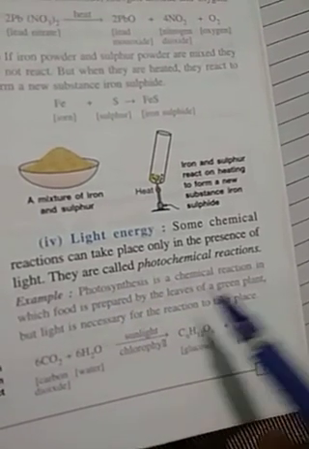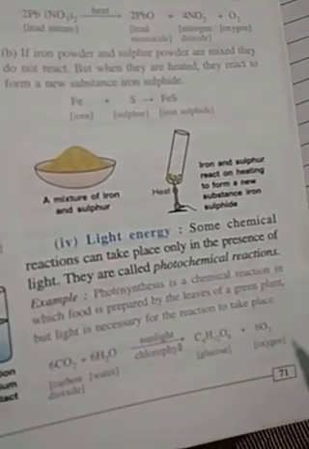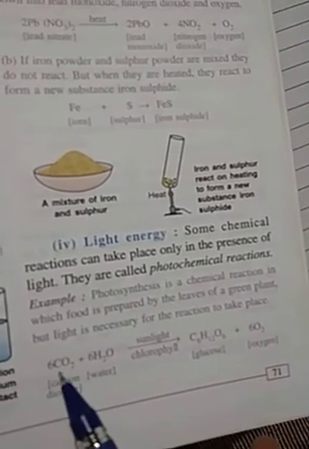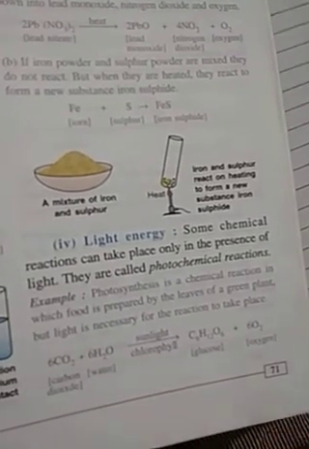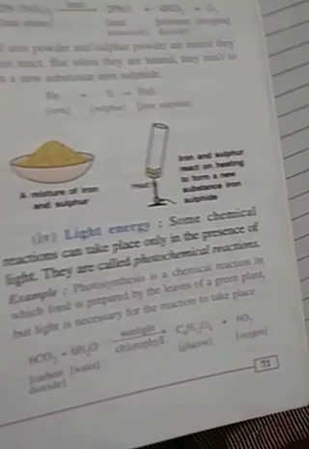For example, photosynthesis. What happens in photosynthesis? Carbon dioxide reacts with water. It forms glucose and liberates oxygen, which we use for our respiration.